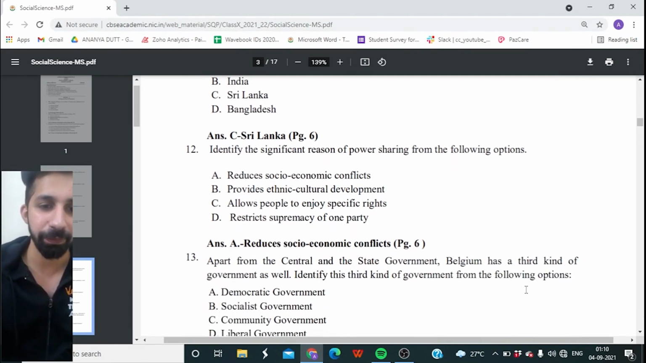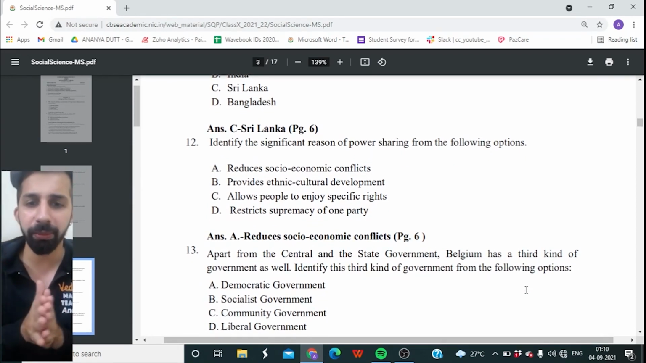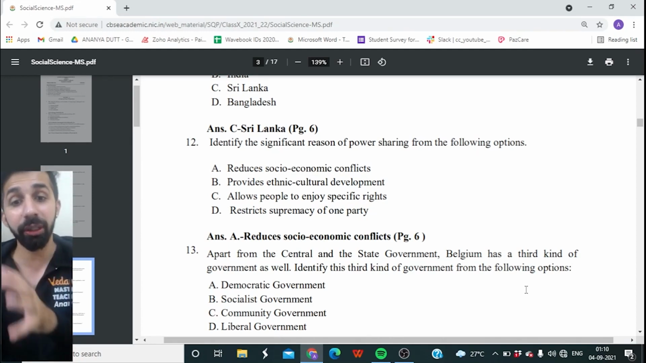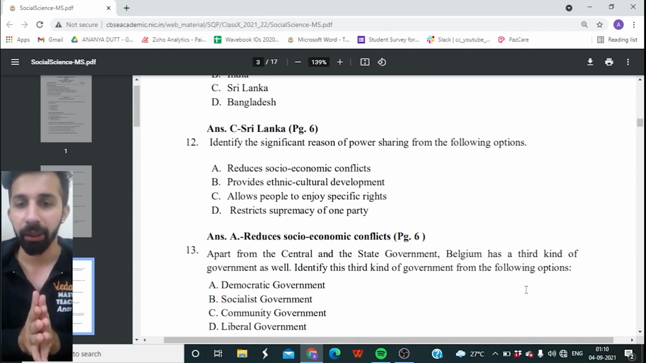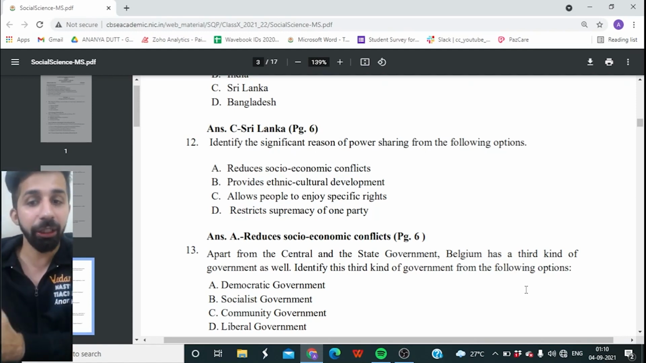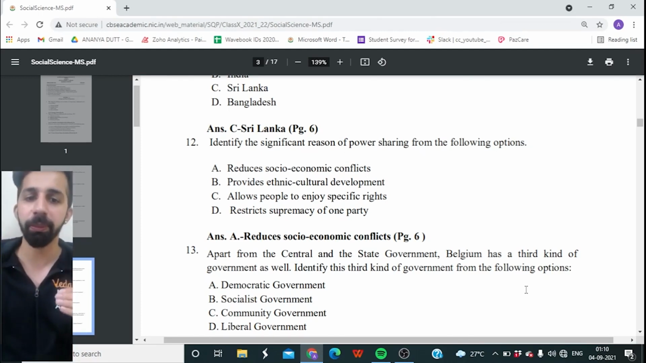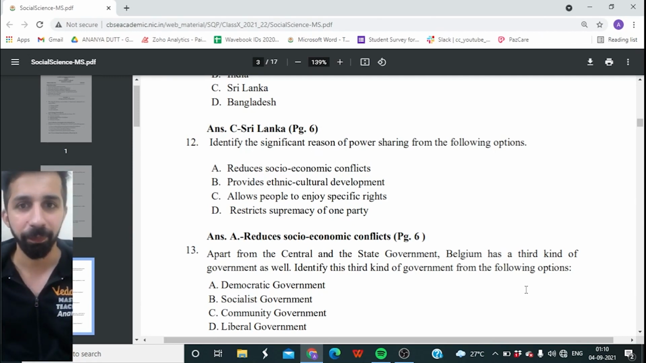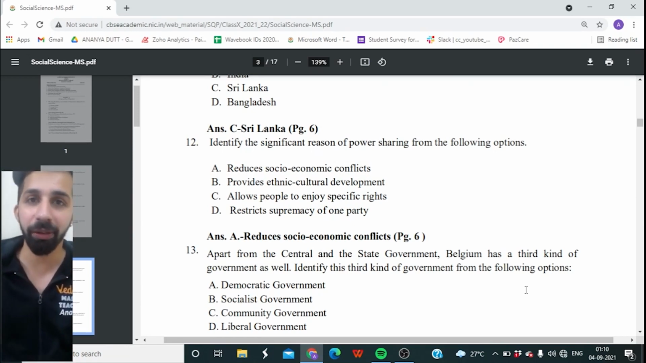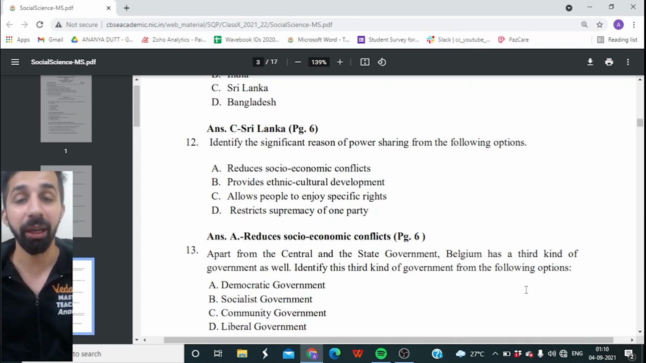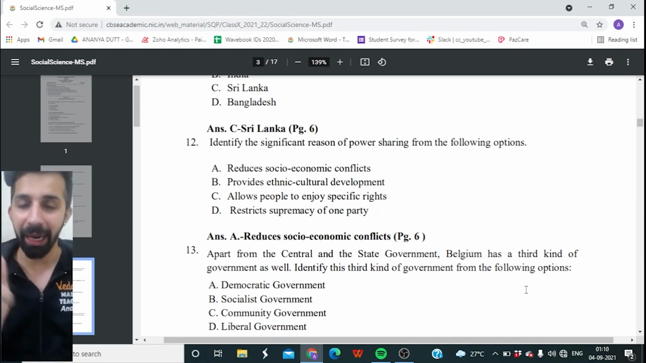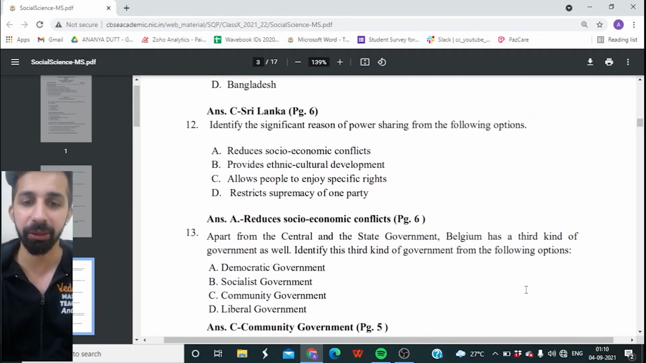13th question on your screen. Apart from central and the state government, Belgium has a third kind of government as well. Identify this third kind of government from the following options. Option A, democratic government. Option B, socialist government. Option C, community government. Or is it option D, liberal government? And the right answer is option C, community government. Yes.